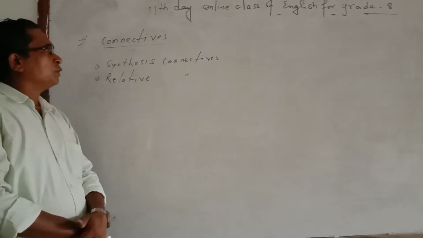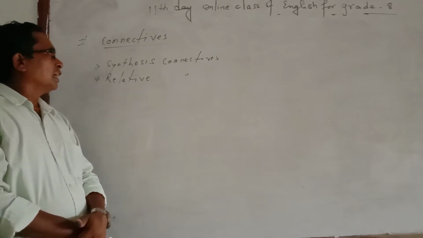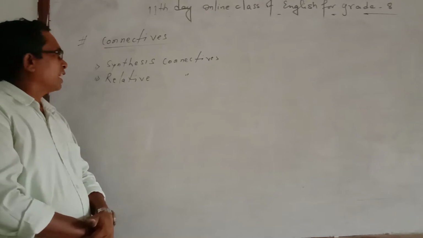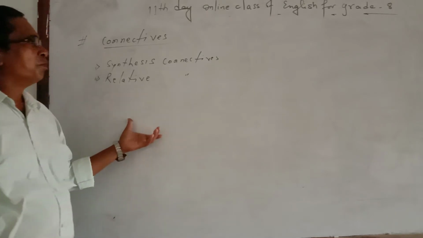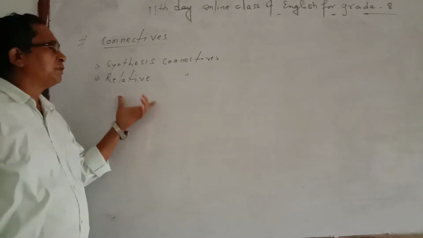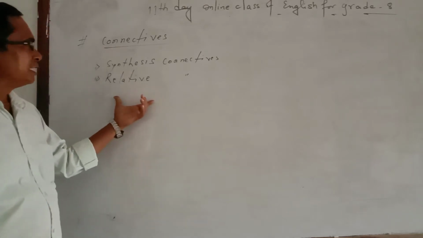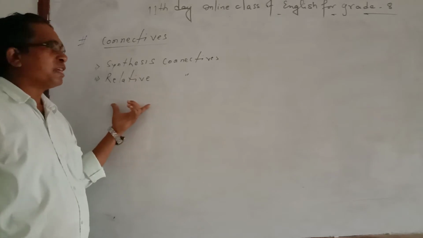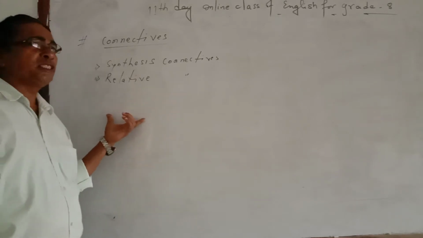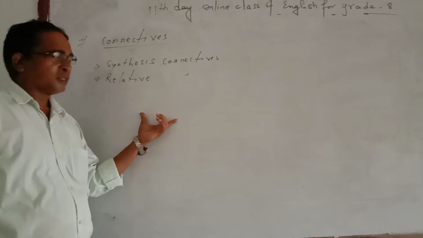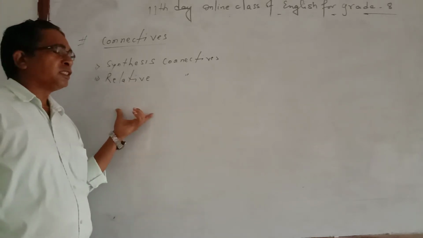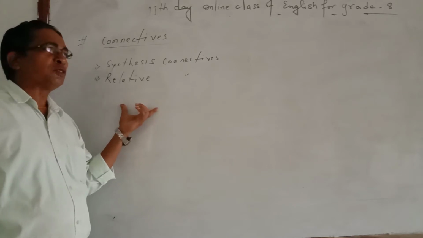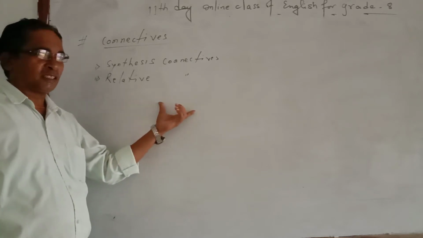Generally, connectives are of two types: synthesis connectives and relative connectives. Before teaching about synthesis and relative connectives, I would like to make clear the difference between these two. You might have learned in Nepali samas and vigrah. Likewise, you might have learned suffix, prefix and the root word. Suffix means the part of a word or the letters that is added after the root word to make a new word.